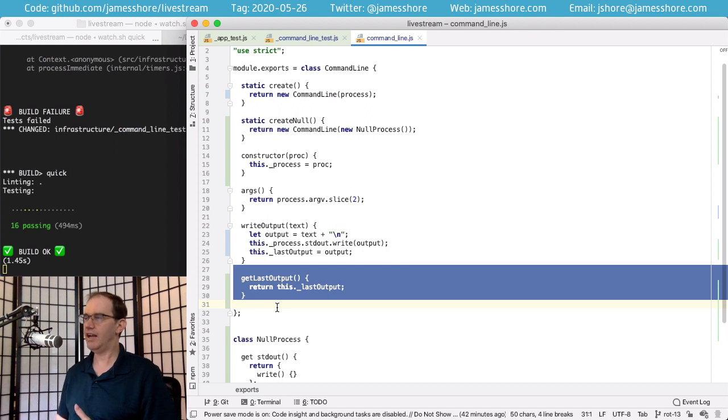JitterTed asks, so is this a production spy? Not in the technical sense of the word. A spy is a type of test double that gives you access to how your code is called. This is not actually a test double. This is just an accessor. It gives us insight into what's going on in our code. It's only used by our tests, and again, some people find that ugly, but it's just a way of doing state-based testing.